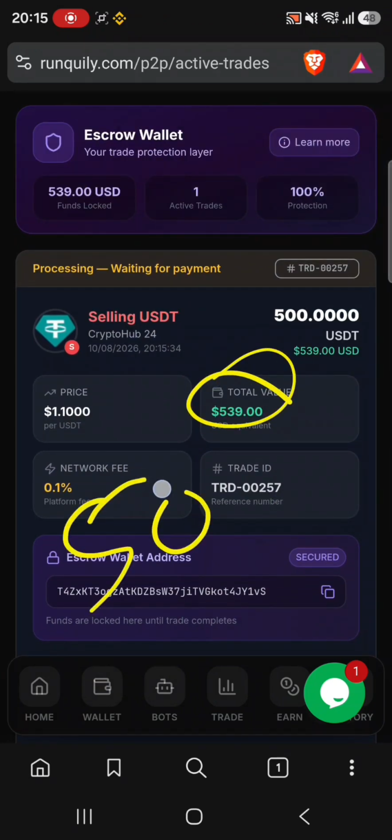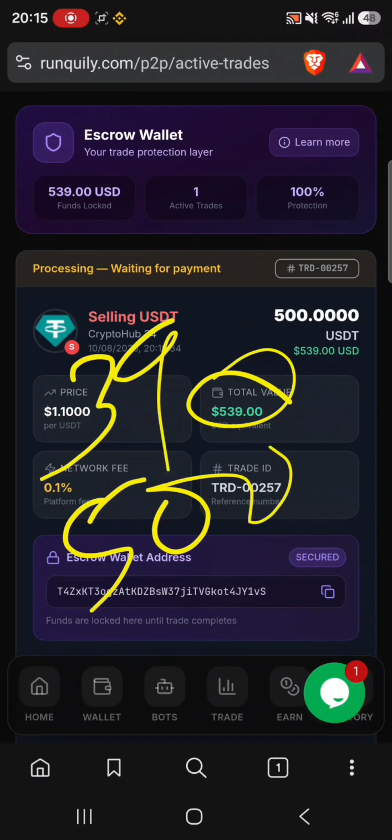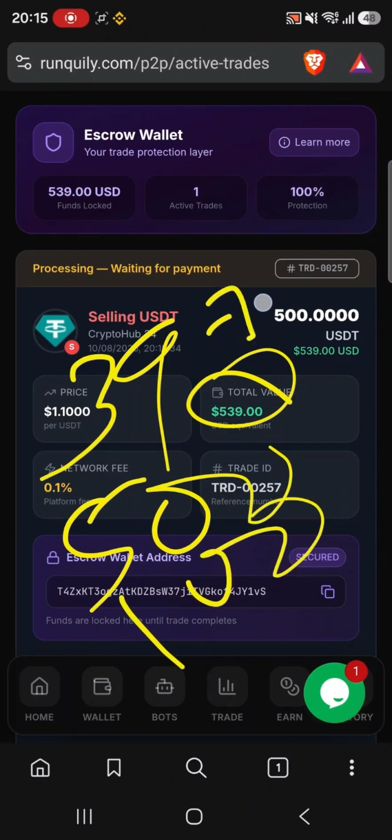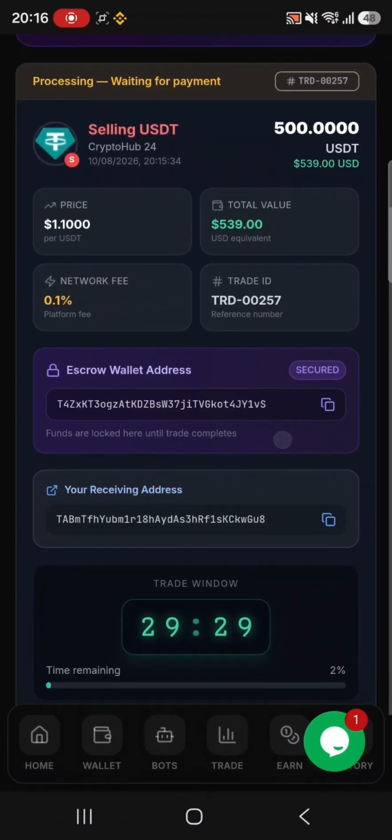So if I trade with the 500 USDTs, which is crypto arbitrage trading, I get 39 USDTs profit. If I could add my capital like 1,000, I could make something like 78 USDTs. So that means the more the capital, the more the profits, guys.